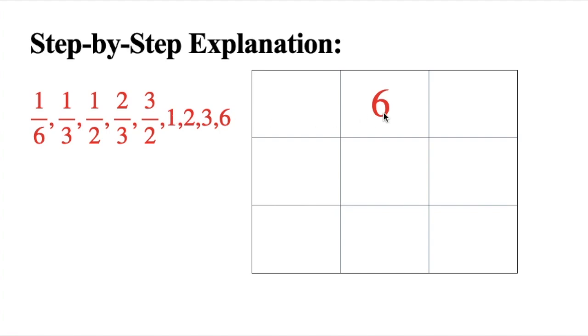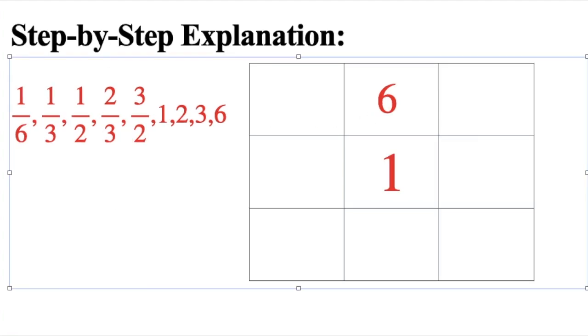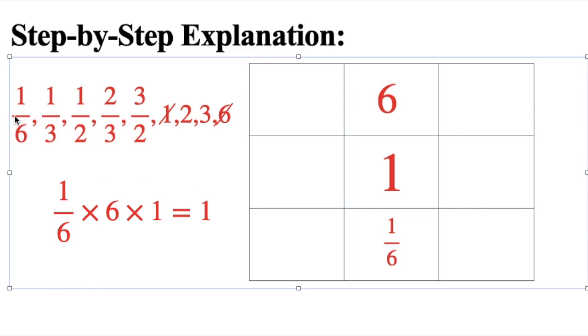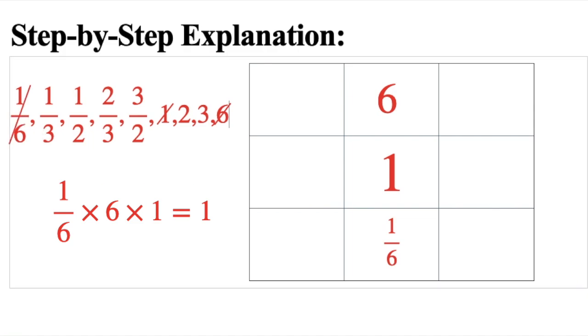I started with 6. I place 6 here and then 1. So these two numbers cancel out. It means that 6 and 1 are used, and their product should be 1. So we have to put the third entry as 1 by 6, and eventually we get the product 1.